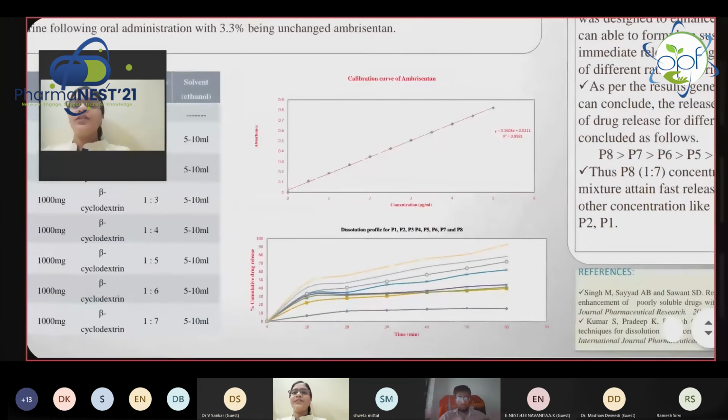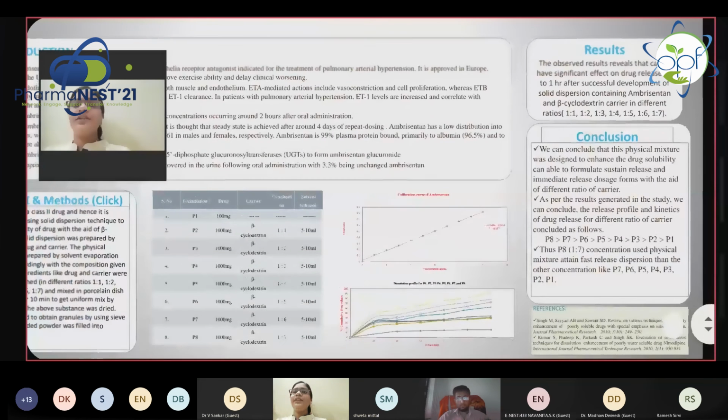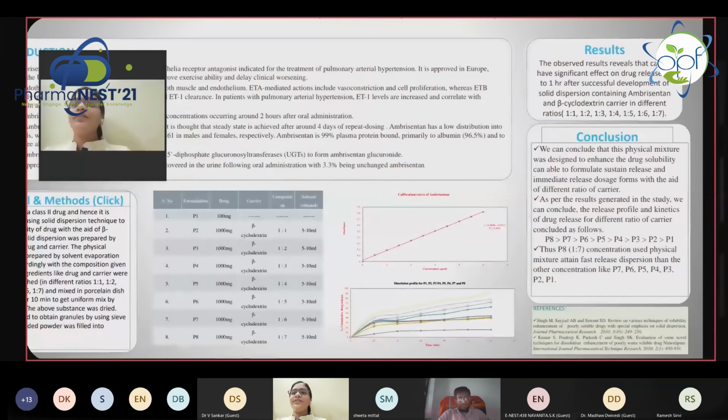Here we can see that as time increases and as the concentration of beta cyclodextrin increases, the solubility also increases. This table shows the concentrations and ratios of beta cyclodextrin and the drug, and the solvent used, about 5 to 10 ml.